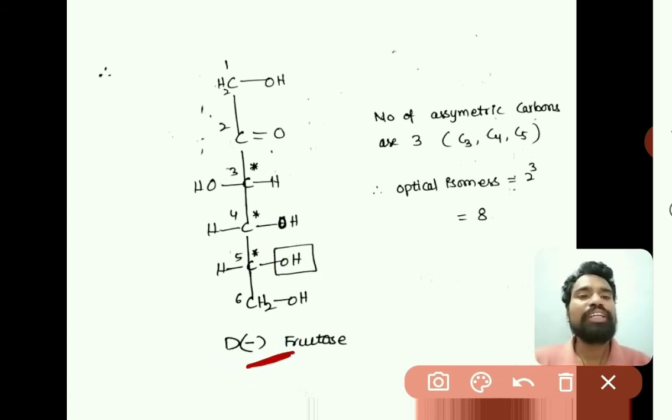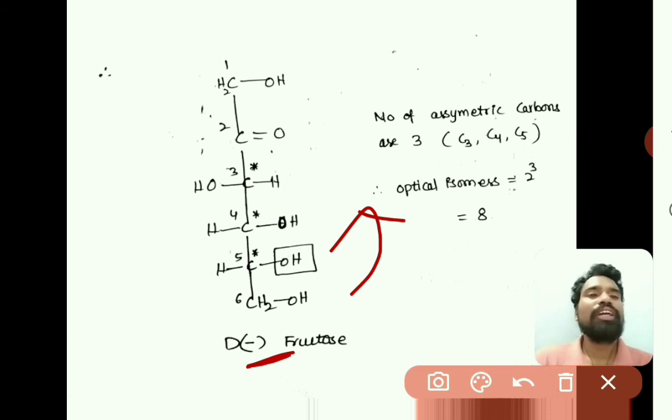And here this minus has come from the rotation of plane polarized light, that is nothing but specific rotation, right? So here this fructose is rotating plane polarized light towards leftward direction. So that's why the specific rotation is negative, the optical rotation is negative, and it is represented with minus.